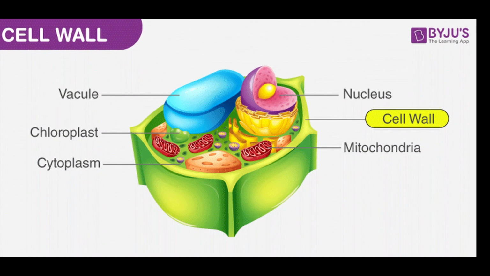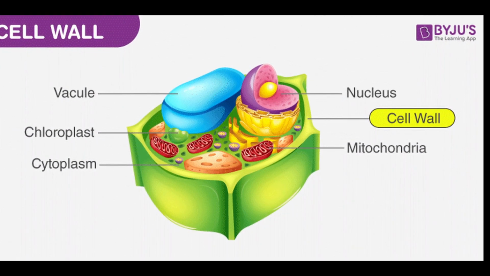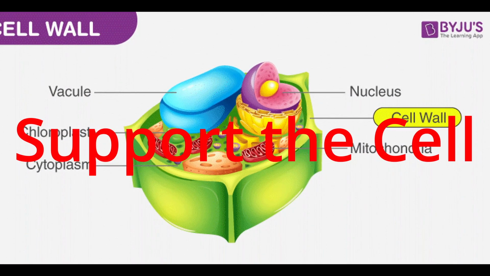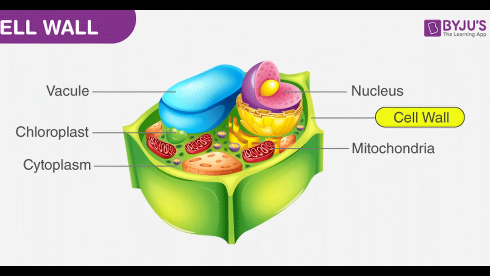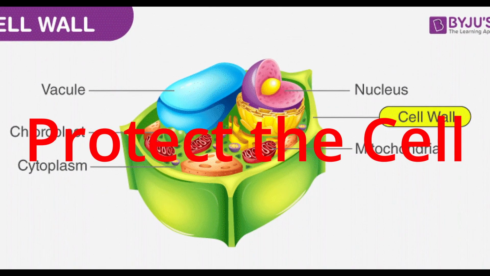The cell wall is an organelle found in plant cells that has a few essential functions. The first function is to support the cell because the cell membrane does not provide enough support to the plant. The cell wall also functions to protect the cell from both external and internal threats.